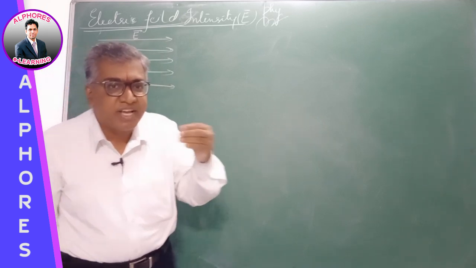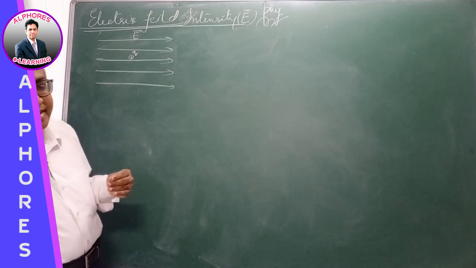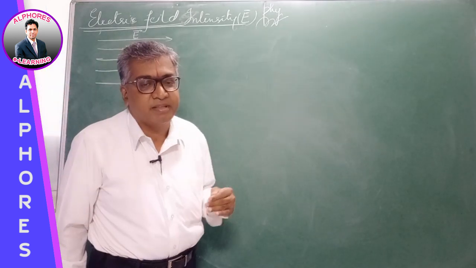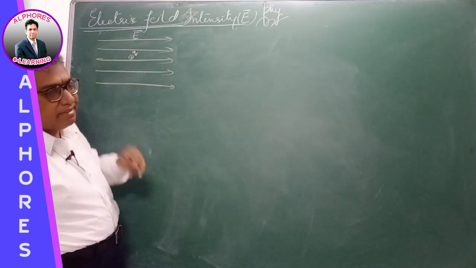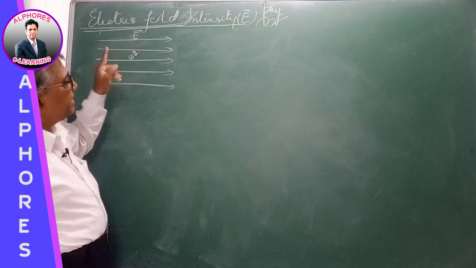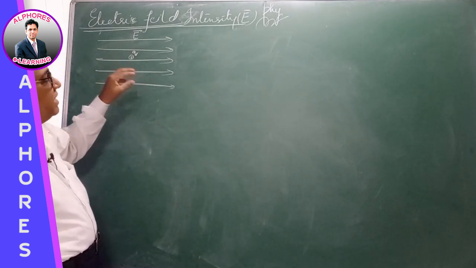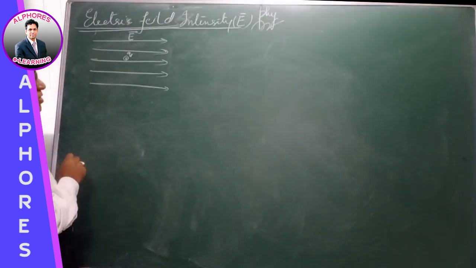A moving charge only experiences force due to the magnetic field. Moving charge is only affected by the magnetic field. Stationary charge is not affected by the magnetic field. But electric field, right, moving charge, either it is at rest or in motion, it experiences force due to electric field. So the magnitude remains constant at all the points.